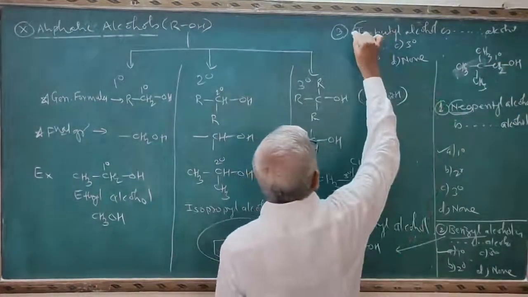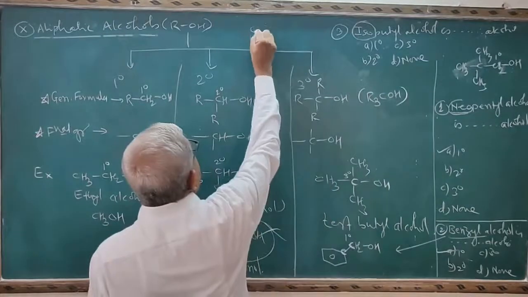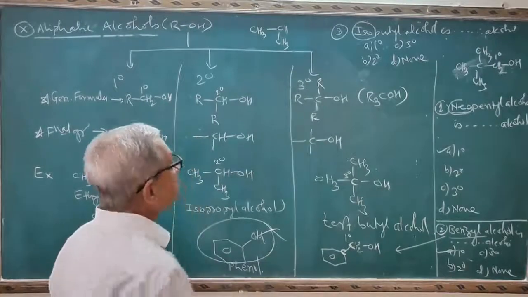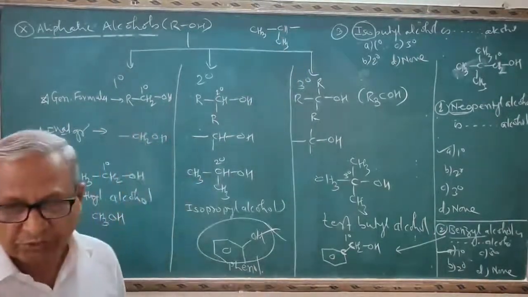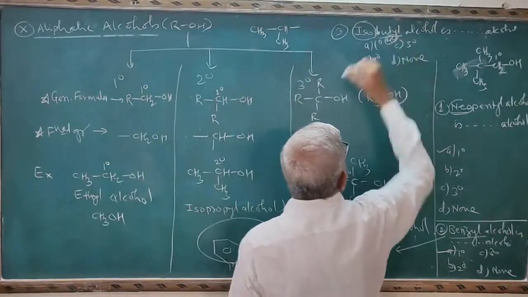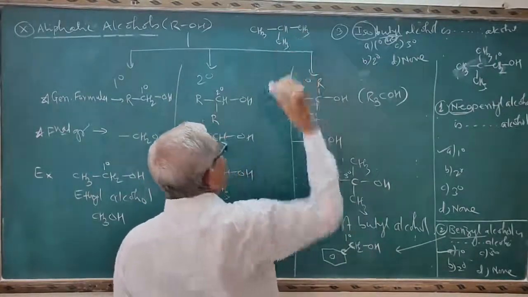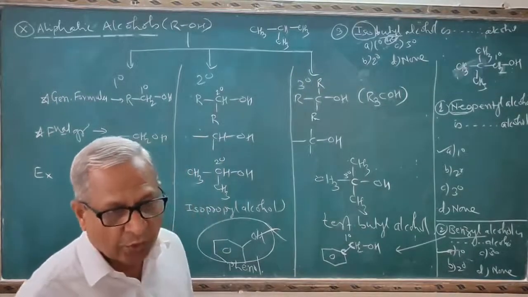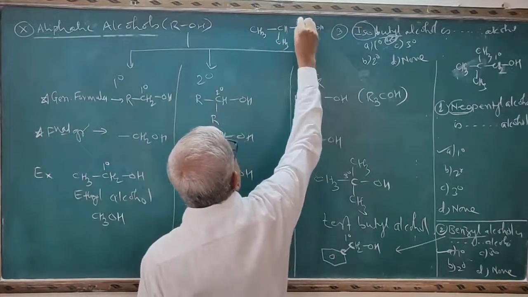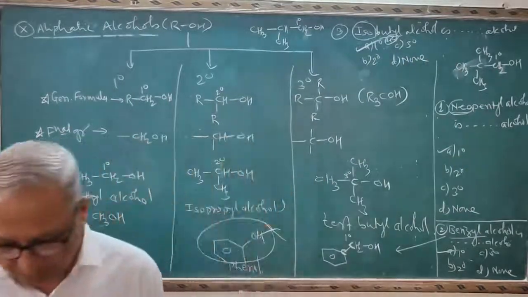Now here is iso. Iso indicates a second carbon atom is attached to one methyl group. This is called iso. This is the formula for iso. Butyl indicates four carbon atoms, and we have only three carbon atoms here. Therefore, I will write here CH3. This will become isobutane, not alcohol. Replace one of the hydrogens by an OH group. And see, the OH group is attached to the carbon. This carbon is the primary carbon atom, and therefore again the answer is primary alcohol.